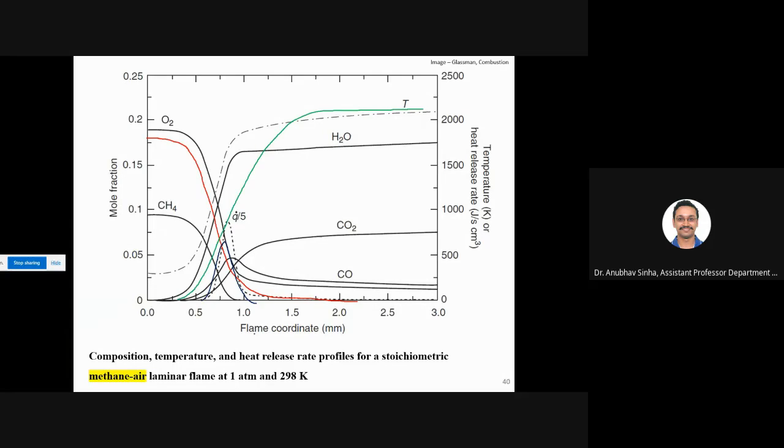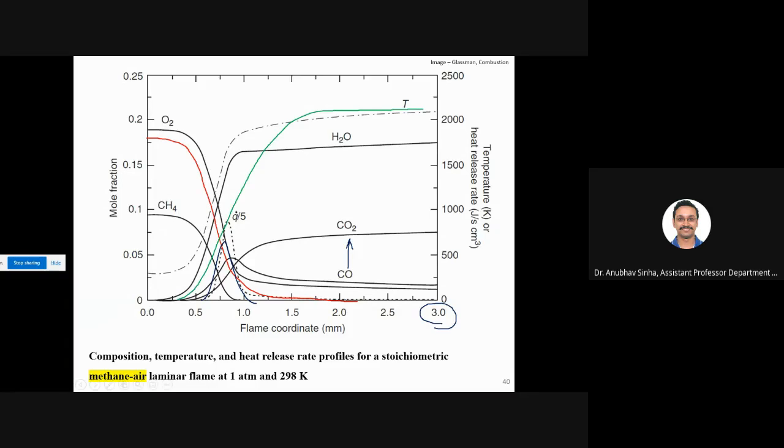So any question on this? People are here? Yes, sir. Sir, carbon monoxide always remains even on the product side, sir. Some amount of it, yeah, always remains as a pollutant. See, this is 3 mm. The flame will be much longer, so it will burn gradually. So this will get transferred. I will show you. I will have plots, contours of CO, that will be clear.